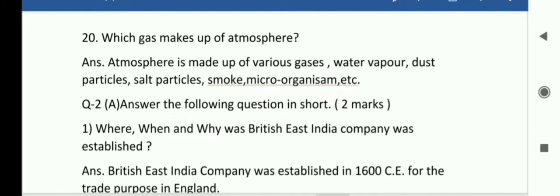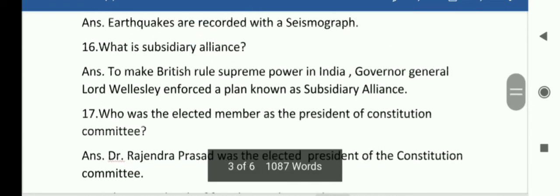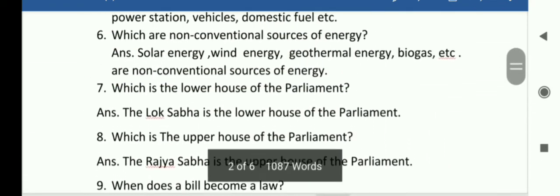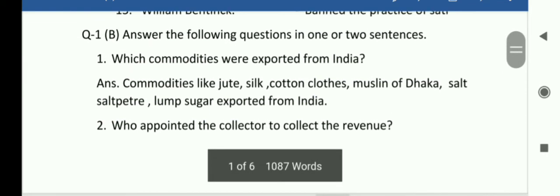So students, I hope you got it, this 1 to 20 question answer for the 1 mark. Okay, try to remember dear students, just check it again. Let's check it again. Remember dear students, you need to remember this 1 to 20 question answer for the 1 mark. Let's start. You can see here, first is which commodities.